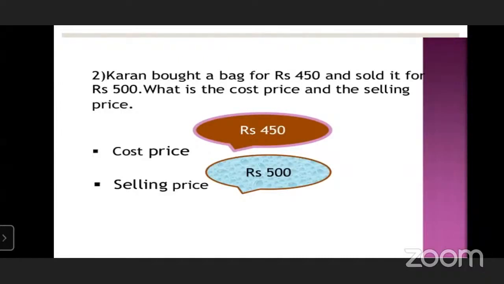Profit. Because when the cost price is less than the selling price, it must be profit. If selling price is greater than cost price, then there is profit.